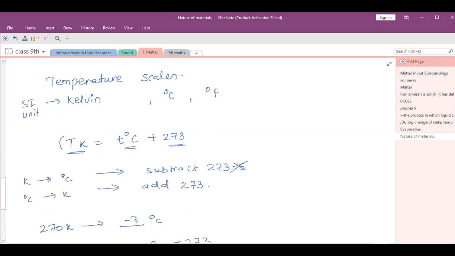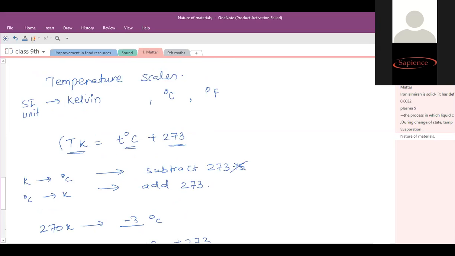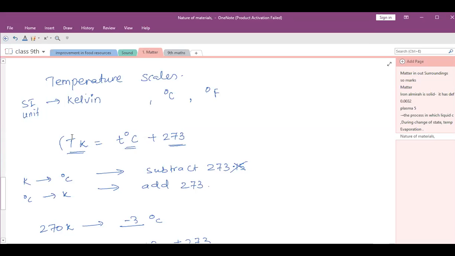Ma'am, by when are we supposed to submit the second part of the question answers? Second part, very short answer questions. Yesterday only I told you MCQs and very short answer questions. You said it on WhatsApp. I don't check it, ma'am. Within that one hour you have to complete it. Yesterday I was not well, so I told you to do and submit it. Some people have already submitted. Ma'am, by evening we'll get it. Okay, fine.